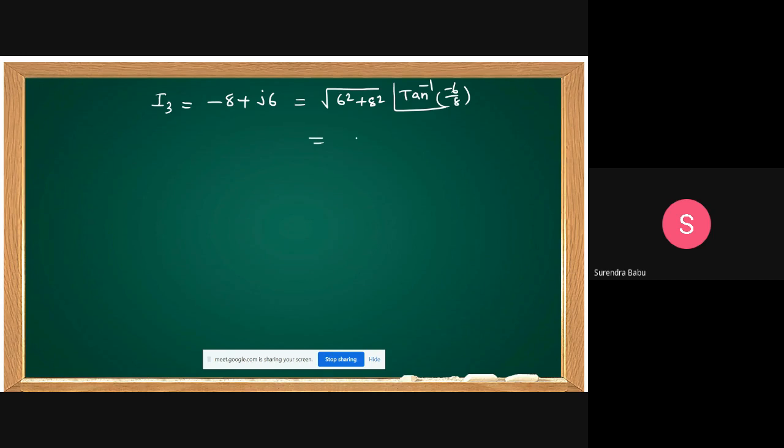That is 10 at angle of, how many degrees? 2.498. You calculated in radians, but you should tell in degrees. See your calculator setting.